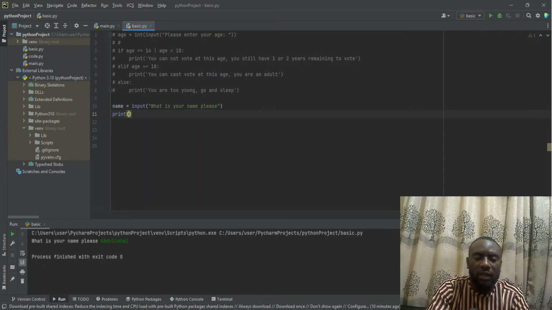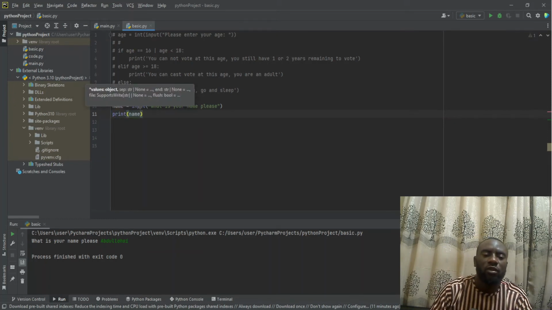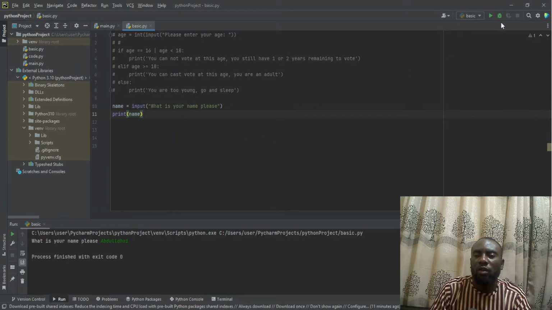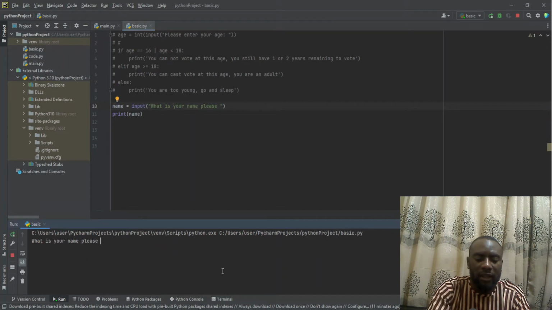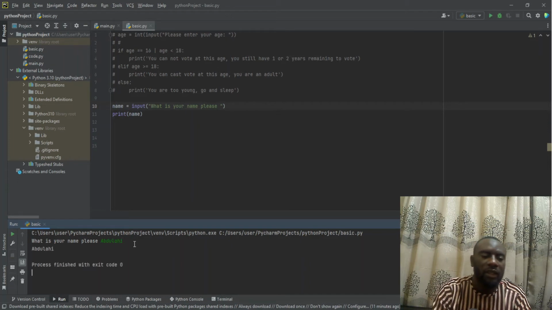With this print statement, we are going to print name. When we print name, the next thing is we are going to run the program. When I run the program now, it still asks for the name. If I like, I can create a single space like this. So now when I run it again, this is it here. I will now put the name, something like Abdullah. I'll hit enter, and now you can see it prints the name that I've inputted.